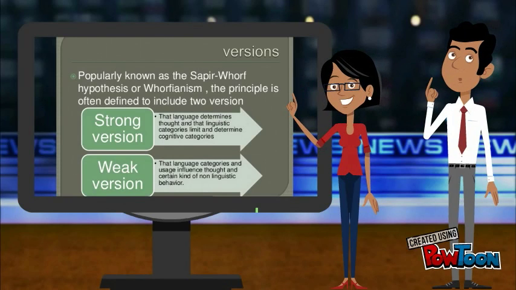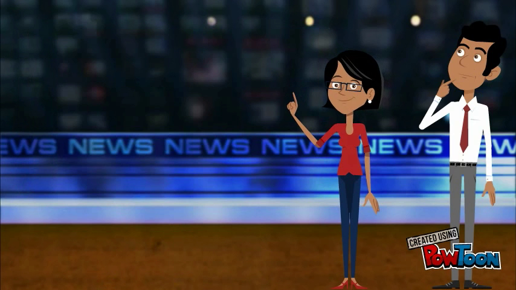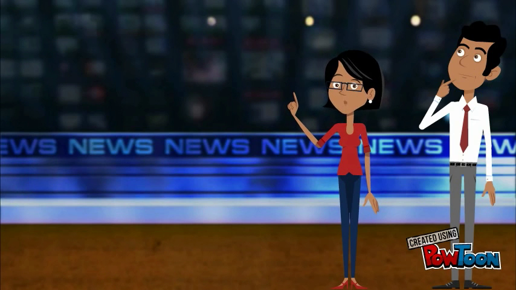Now, as you can see behind us, this theory includes two versions. The first is a strong version and has support for saying language has an influence on what determines thought, and linguistic categories determine cognitive categories. And this puts limits to what we can understand, sometimes making it impossible for us to understand certain things native